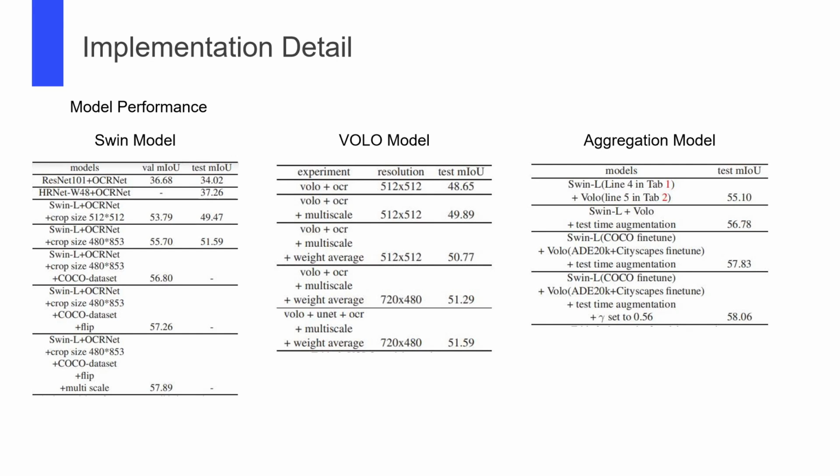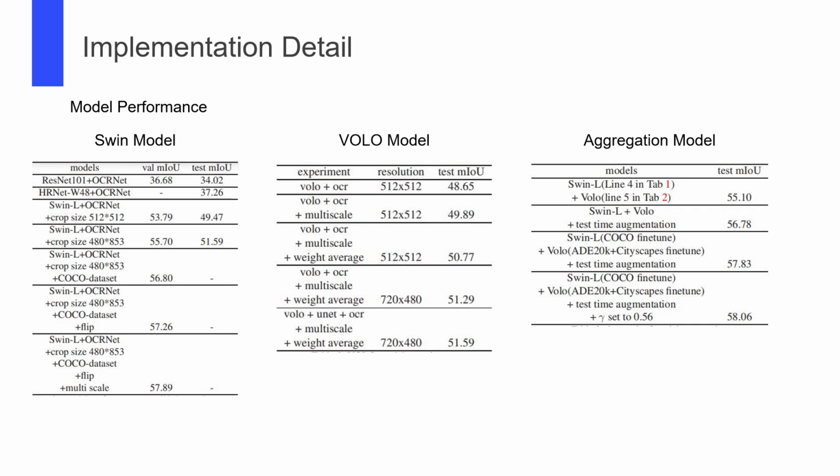This is our experiment result. We can see that our training setting has achieved obvious progress on the model's performance. Models trained with crop size 480 multiplied by 853 perform better than those with crop size 512 multiplied by 512. In addition, extra dataset and test time augmentation have benefited the performance of the Swin model. The UNet model structure and the method of weight average have increased the mIoU of the VOLO model on the test set.